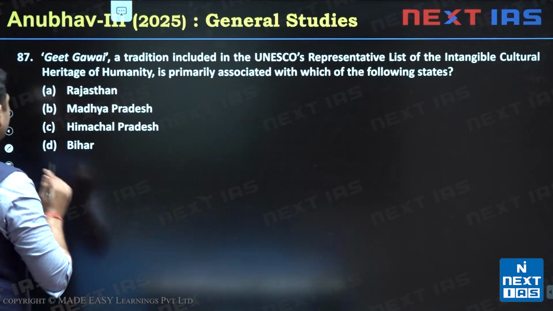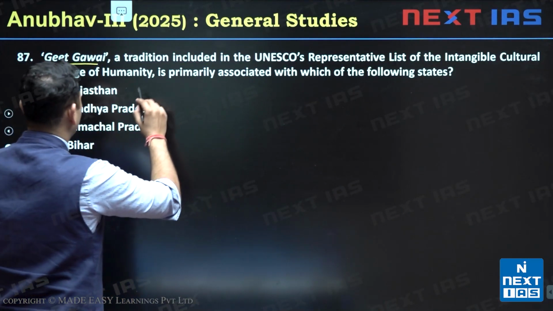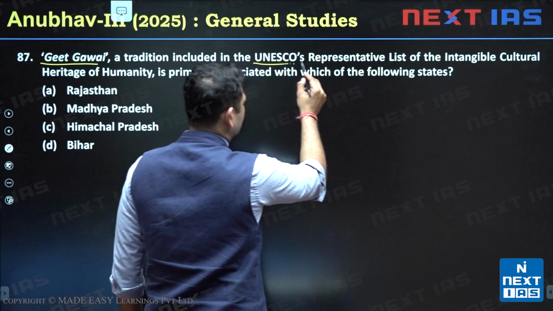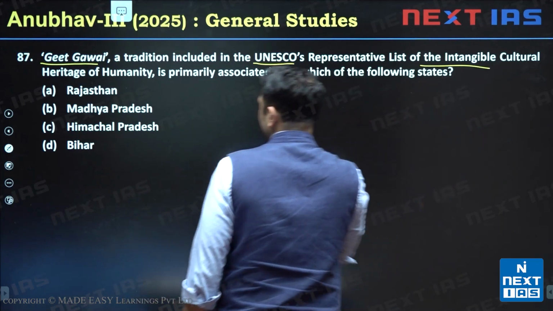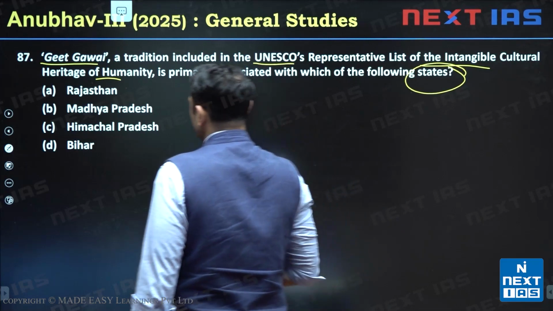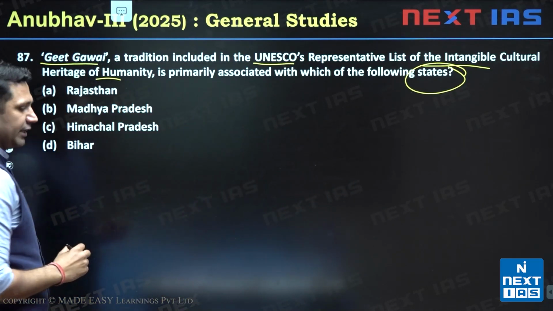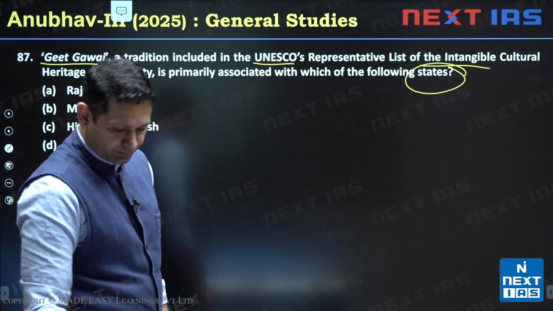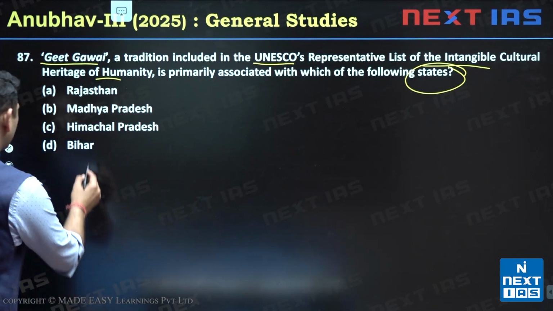Now next is question number 87. Geet Gawai, a tradition included in UNESCO's representative list of intangible cultural heritage of humanity, is primarily associated with which states? So it is associated with the state of Madhya Pradesh. Really sorry.